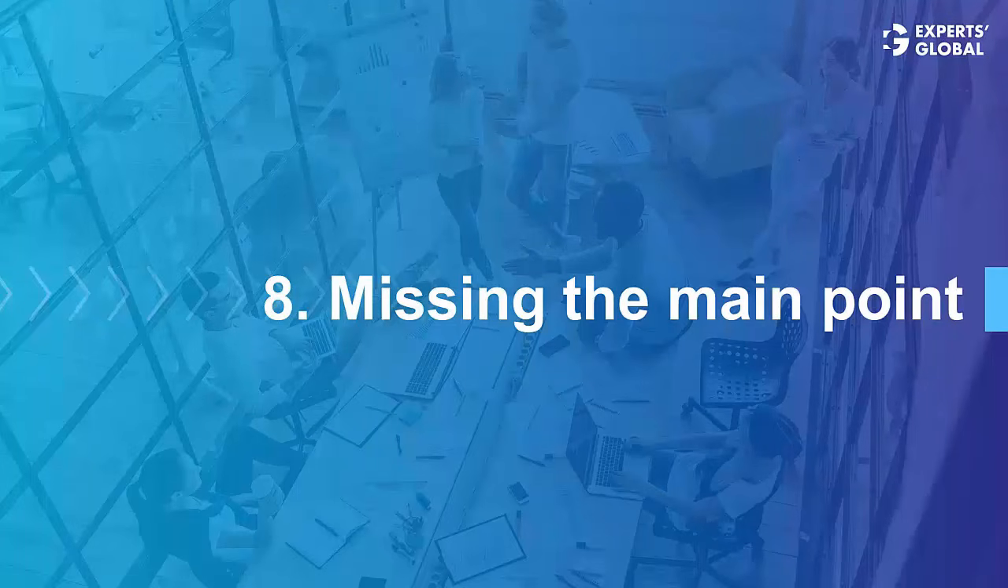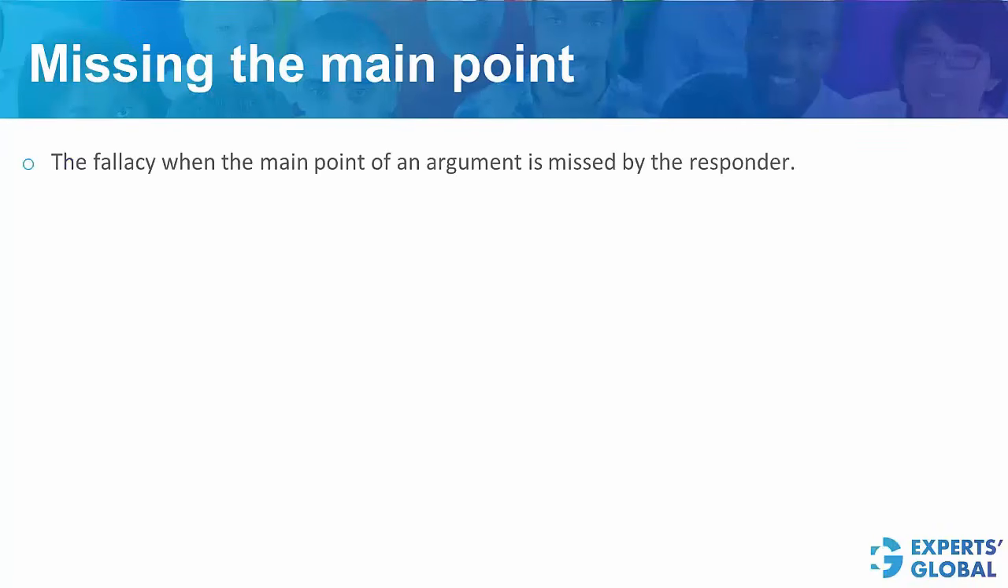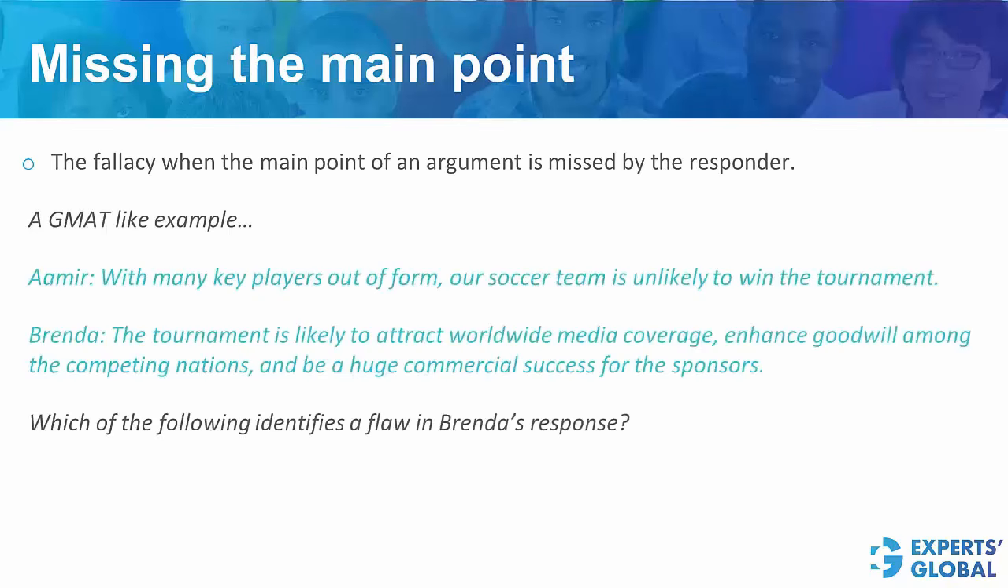Next type of flaw in reasoning is missing the main point. This happens when the main point of an argument is missed by the responder. Let's take a GMAT-like example here. You have a dialogue followed by the question stem.